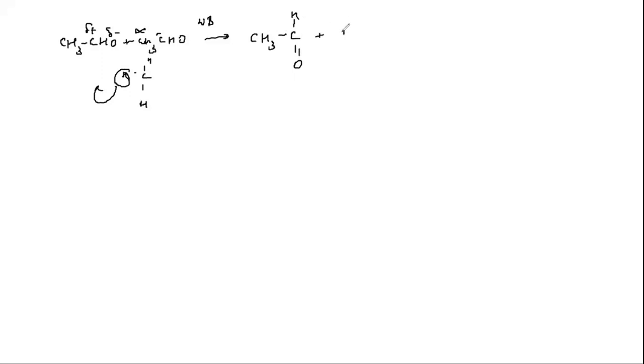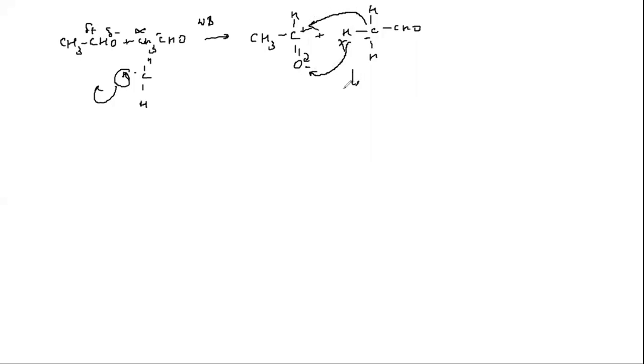Here there is a negative charge and here a positive charge; hydrogen has a positive charge, carbon a negative charge. The alpha hydrogen goes to the oxygen when the bond breaks, and the negatively charged carbon goes to the positive carbon.